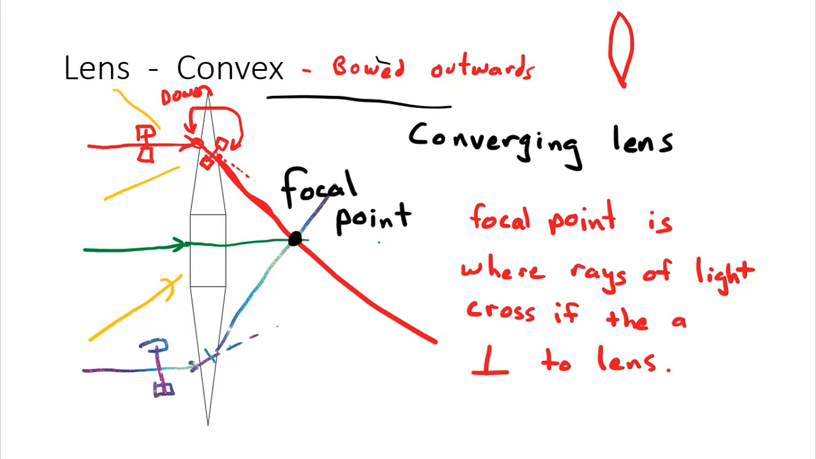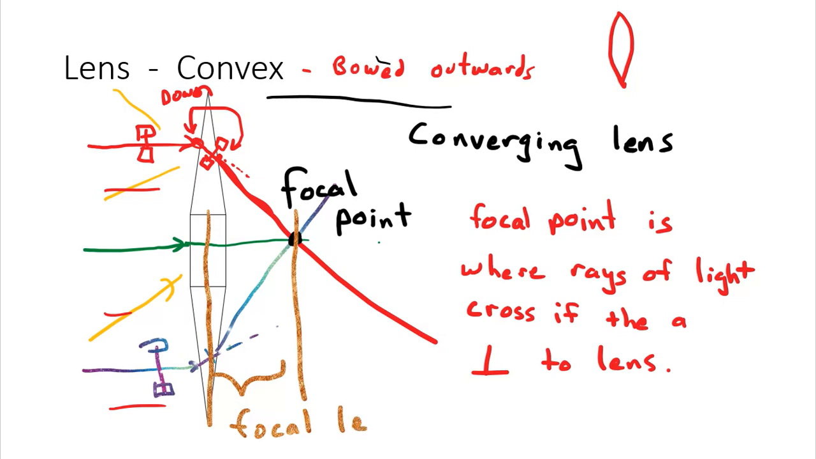So these rays are coming in horizontal, the lens is oriented vertical, and therefore they're perpendicular, and those rays of light will all cross, whether they're coming in from here or up here. As long as they're horizontal and the lens stays vertical, they're going to cross at the focal point. Now, along with the focal point, there's another important thing to note, and that is the focal length.